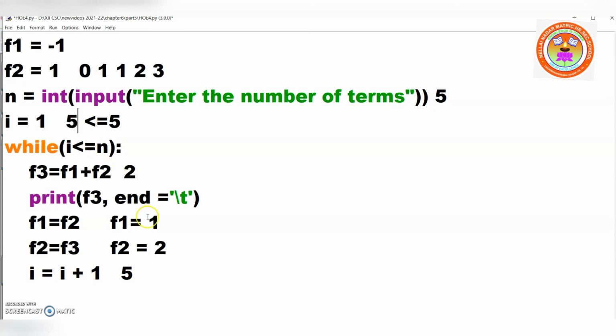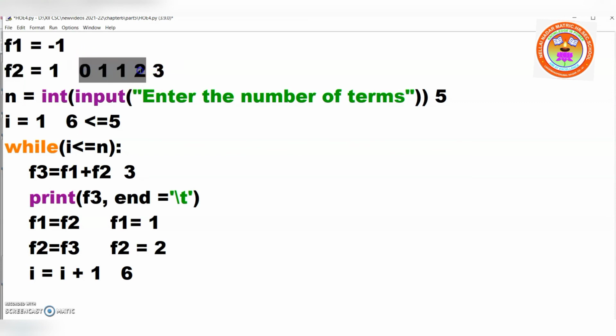Right? Now what is F1? 1. What is F2? 2. So 1 plus 2 is 3. Now here you see the output 3 is printed. Right? Even though it will copy, I plus 1 will be 6. So it will not enter inside the loop because 6 is not lesser than or equal to 5. So it will print only 0, 1, 1, 2, 3.